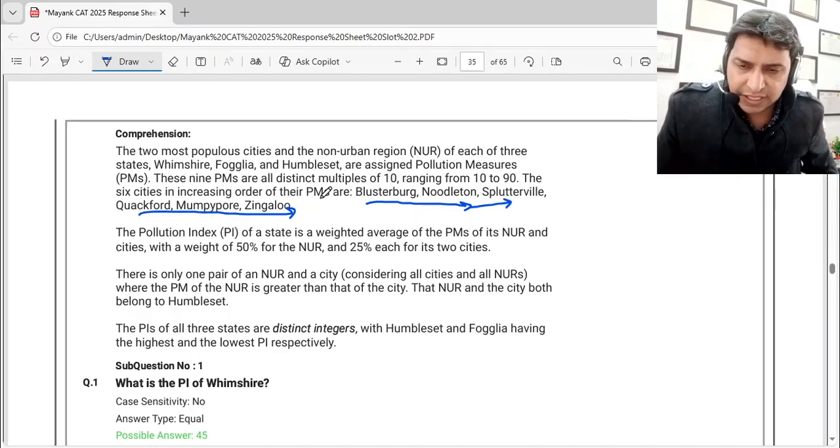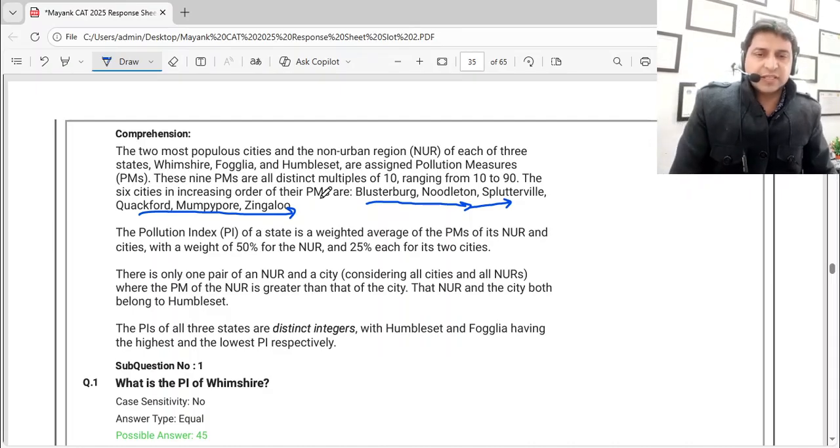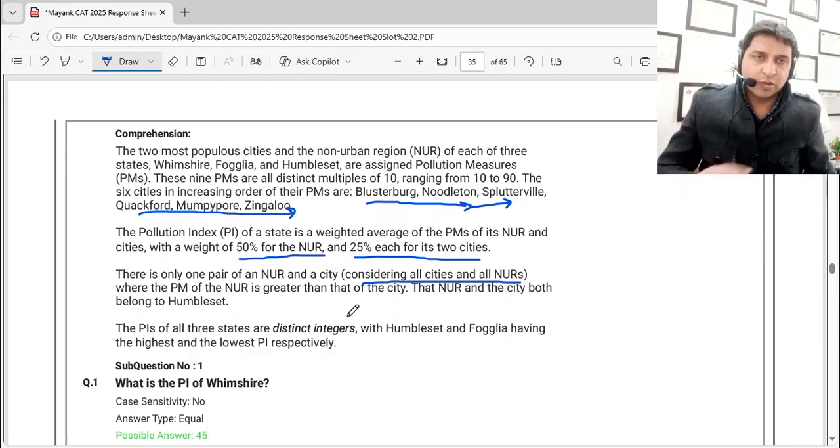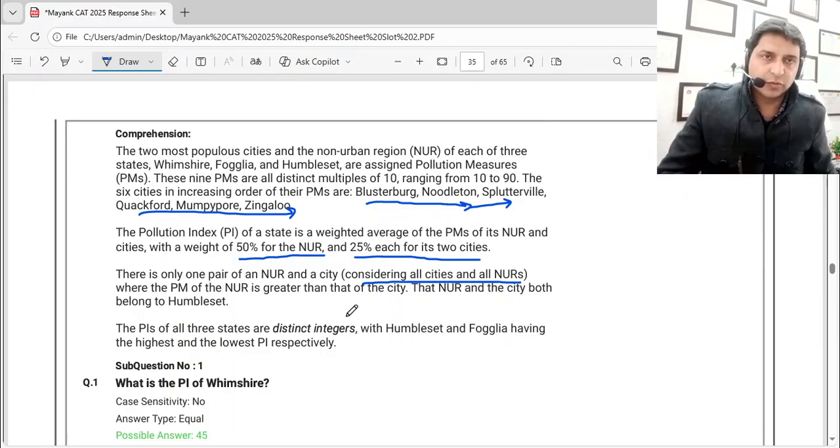The PI of a state is a weighted average of PMs of its NUR and cities, with 50% weightage given to the NUR and 25% each to the cities. There is only one pair of a NUR and a city, considering all cities and all NURs, where the PM of the NUR is greater than that of the city. So they said considering all cities and all NURs. All the information that we are reading, we have to use right away.